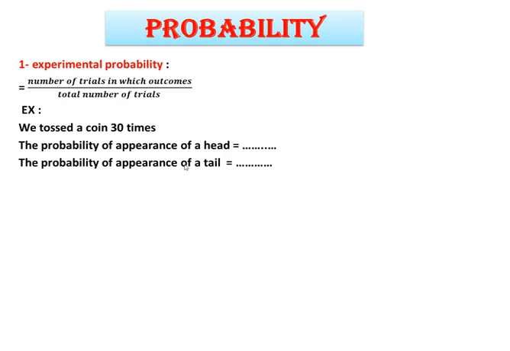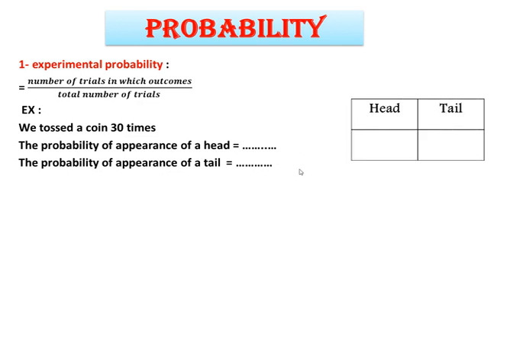For example, if we have a coin and we toss the coin 30 times, you can do it at home. How do we get the probability of the appearance of head and the probability of the appearance of tail? Draw this table and write the two possible outcomes, head or tail, and try tossing the coin 30 times. When we toss, we get 20 times head and 10 times tail.